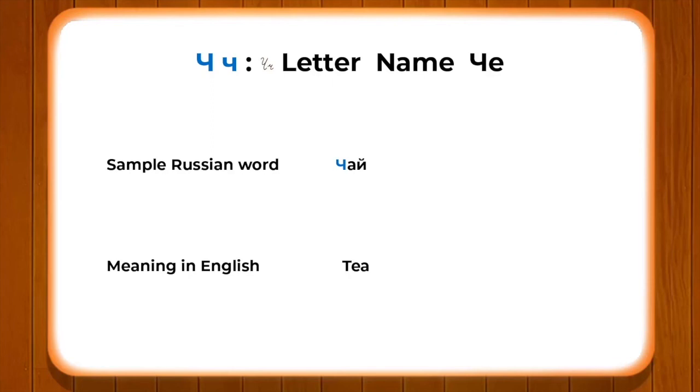But I would like to tell you that in Russian, when you ask anybody about tea or chai, you can have black tea or tea with milk. So normally, tea without milk is black tea, and tea with milk is chai s molokom.